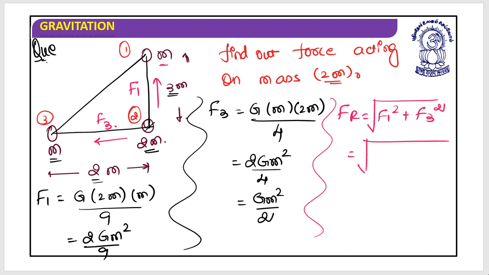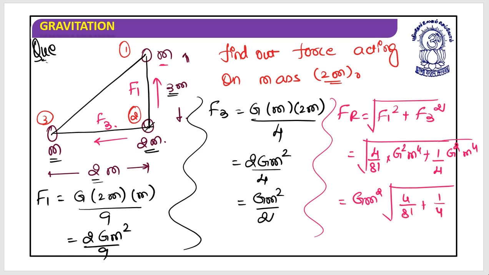This is 2 by 9, so this is 4 by 81, G square into m to the power 4, plus G m square by 2 squared, so this is 1 by 4 G square m to the power 4. So this will be G into m square under root of 4 by 81 plus 1 by 4.